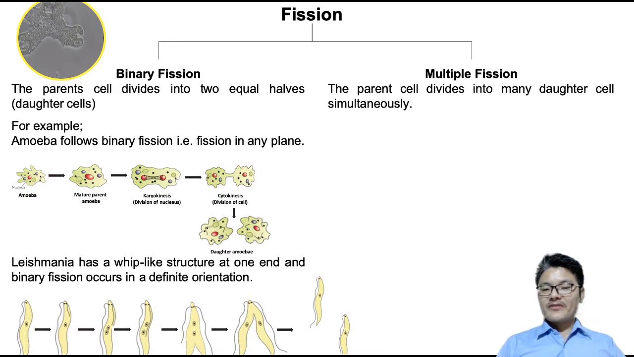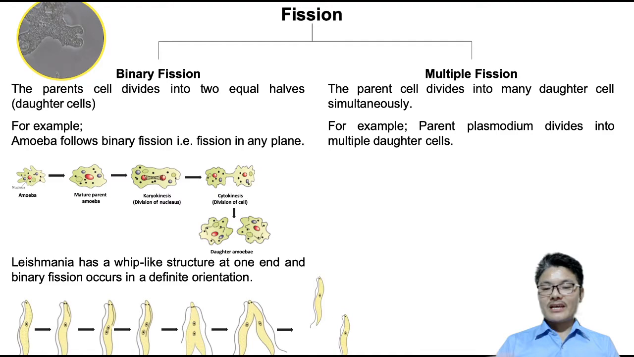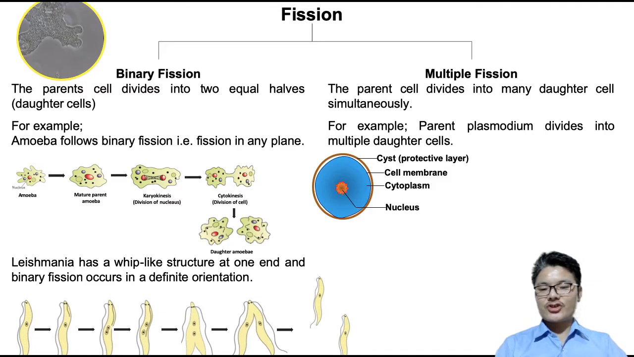Now, what is multiple fission? In multiple fission, a single parent cell divides into many daughter cells simultaneously. This occurs in the case of Plasmodium. Plasmodium is an infectious microorganism, a protozoan, which causes malaria. So the diagrammatic representation of Plasmodium is shown here. It has a cell membrane, cytoplasm, nucleus, and it is protected by a covering called a cyst.